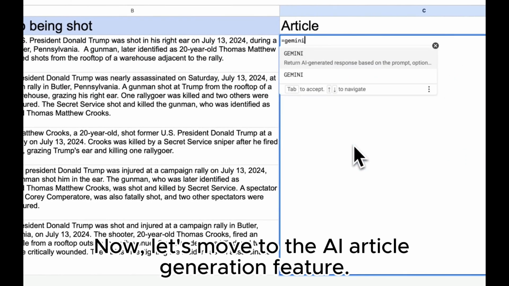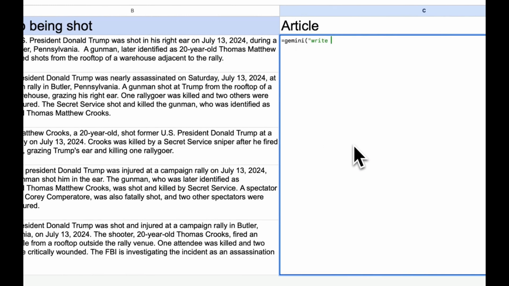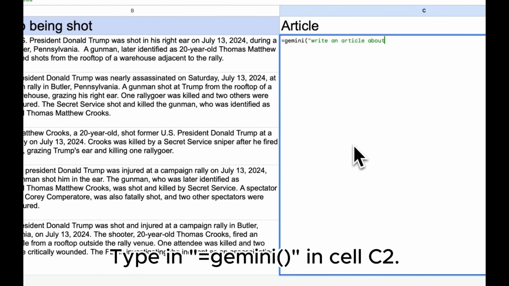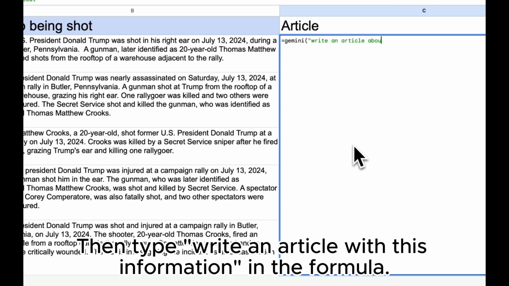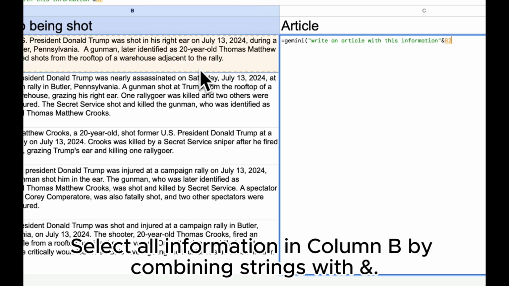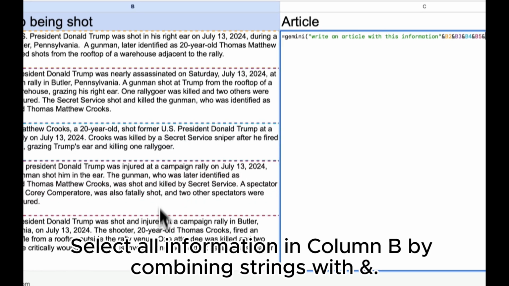Now, let's move to the AI article generation feature. Type in equals Gemini in cell C2. Then type "write an article with this information" in the formula. Select all information in column B by combining strings with AND.